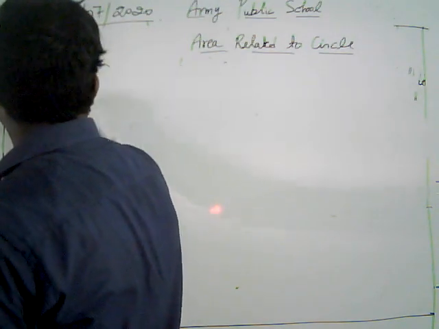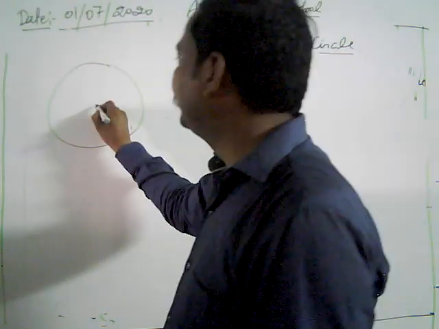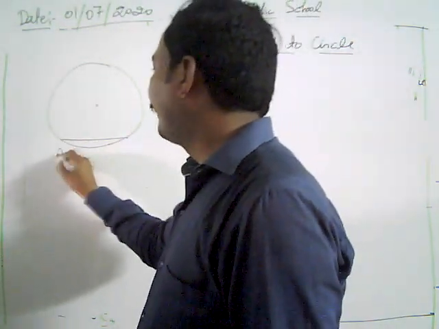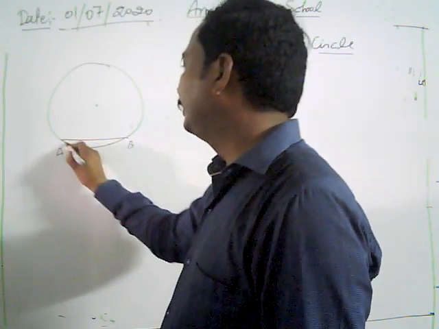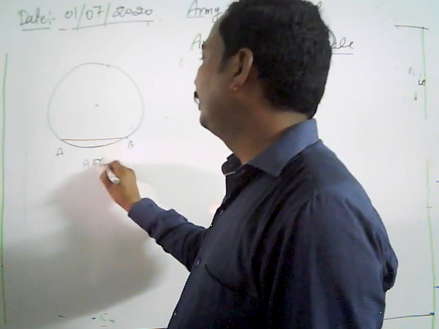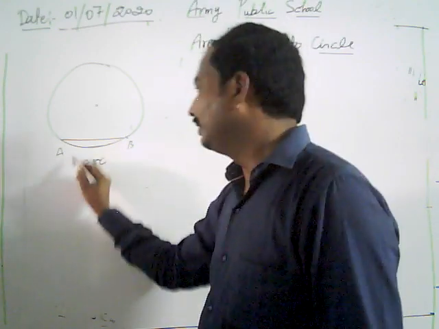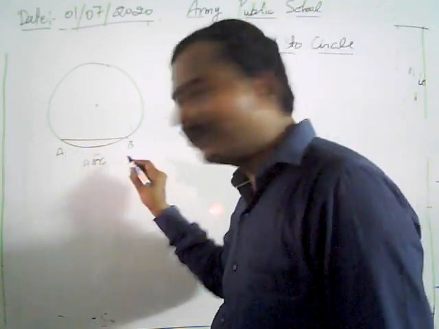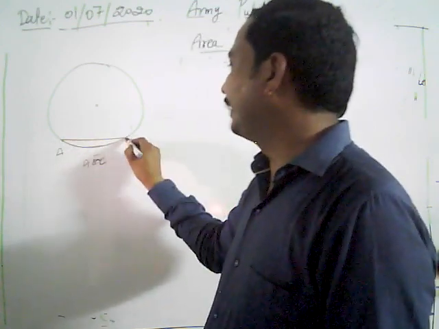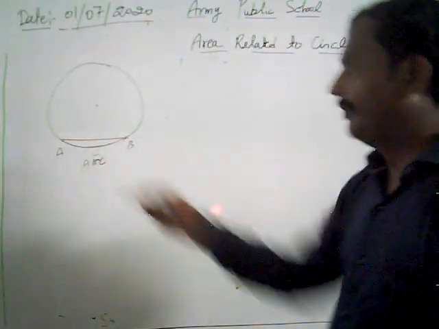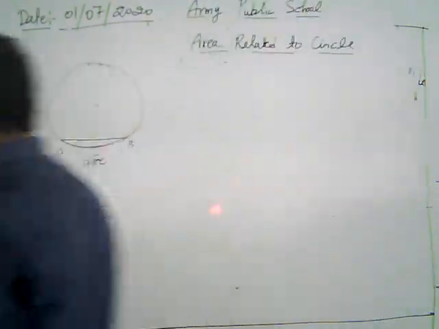Just suppose we have a circle with center O. This is our AB. This AB is an arc of the circle. ACB is an arc of the circle, and this extremity AB is our line segment.